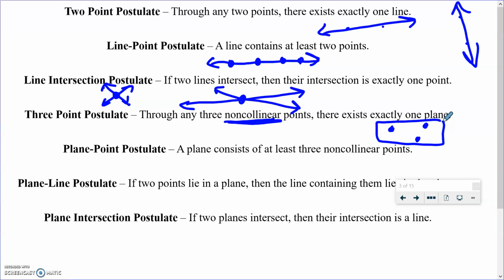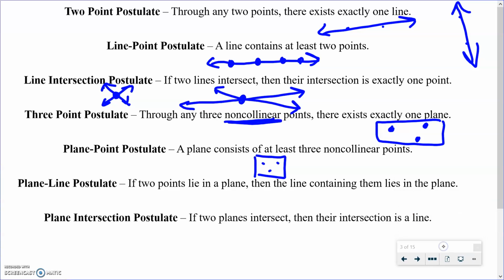Okay. The plane point postulate says that a plane consists of at least 3 non-collinear points. So it's kind of going backwards from the 3-point postulate. So if there's a plane, then on here we can put at least 3 points that are not in a line. And that's what the plane point postulate says.